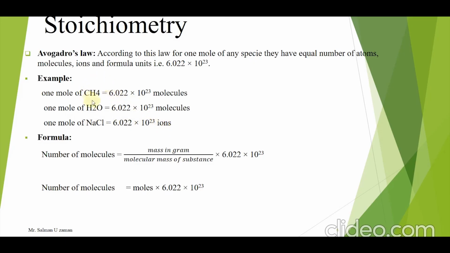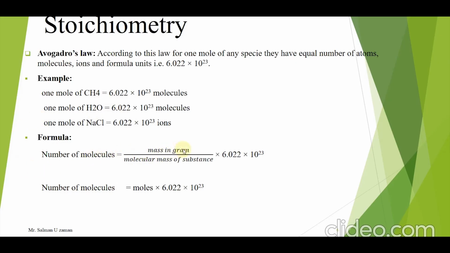If I look at the molecular mass, methane is 16, water is 18 and NaCl is 58.5. These three components have different molecular mass and formula mass, but they have the same number of molecules according to Avogadro law. Now how to calculate the number of molecules?